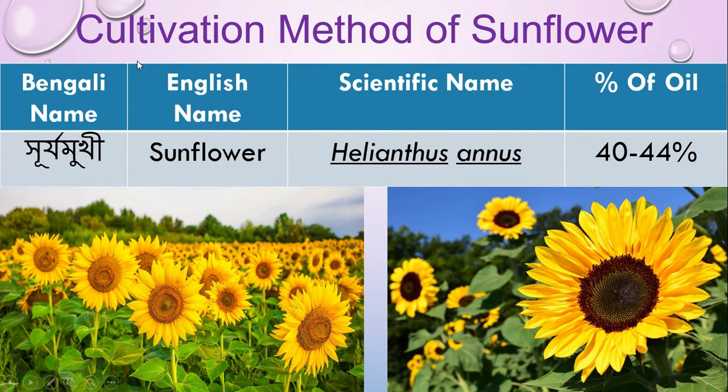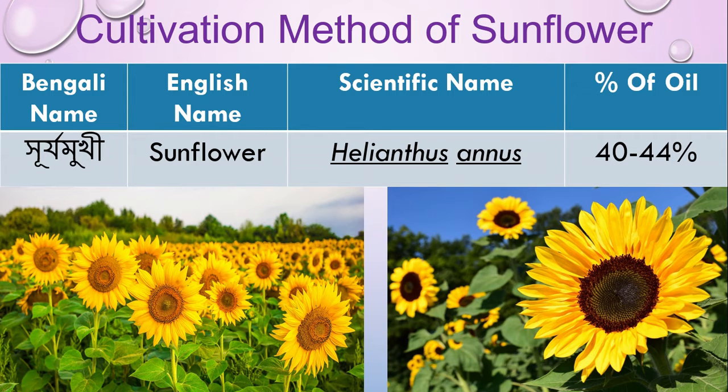So let's start the cultivation of sunflower, or the modern cultivation method of sunflower. First of all, you have to understand the Bengali name, English name, and scientific name. The Bengali name is Surjamukhi, and the scientific name is Helianthus annuus, and we can get oil from these seeds about 40 to 44%. And this scientific name is very important for your creative and MCQ questions.